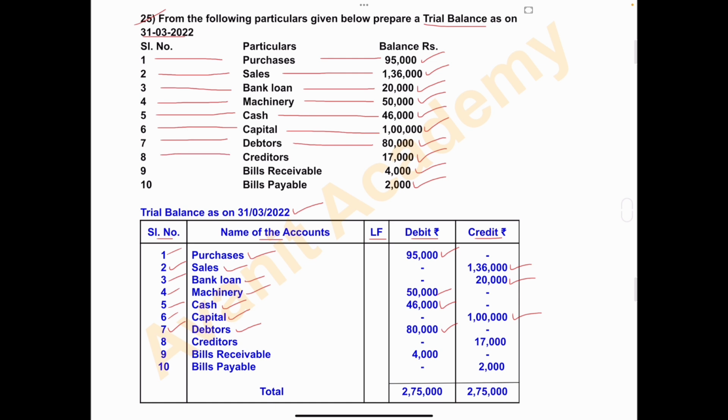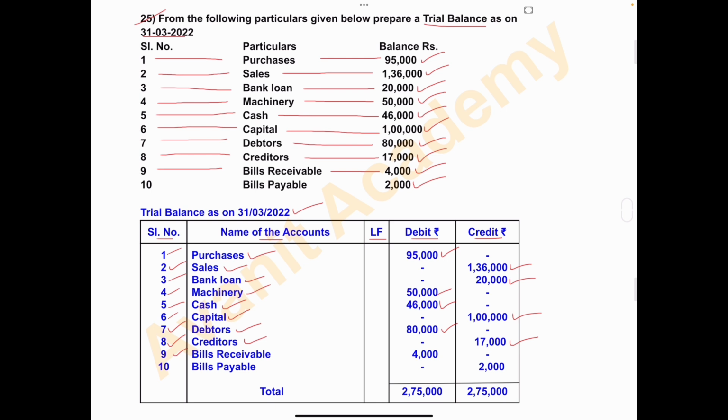Eighth one, creditors rupees 17,000. Creditors are the liabilities. Serial number 8, name of the account is creditors, debit column nil and credit column 17,000. Ninth one, bills receivable. It is a current asset.